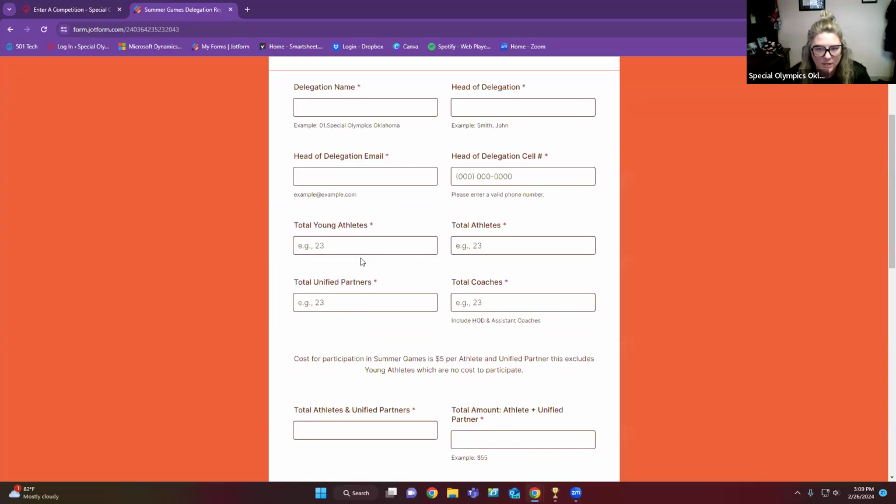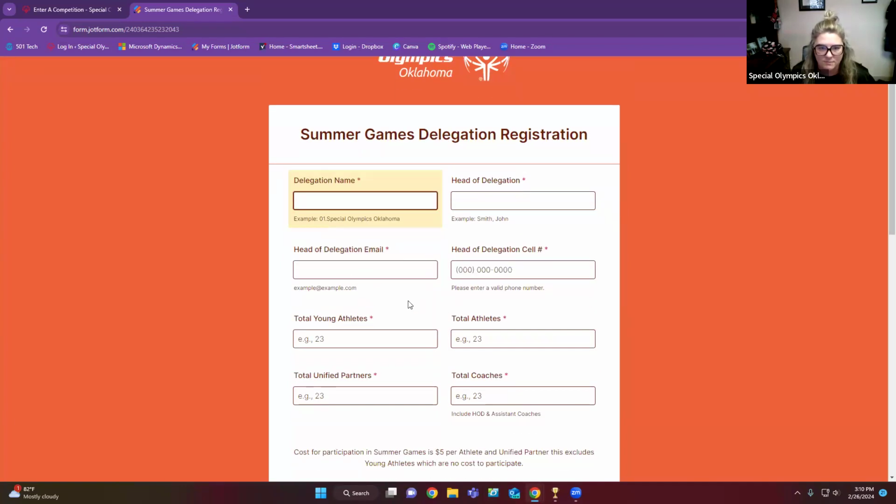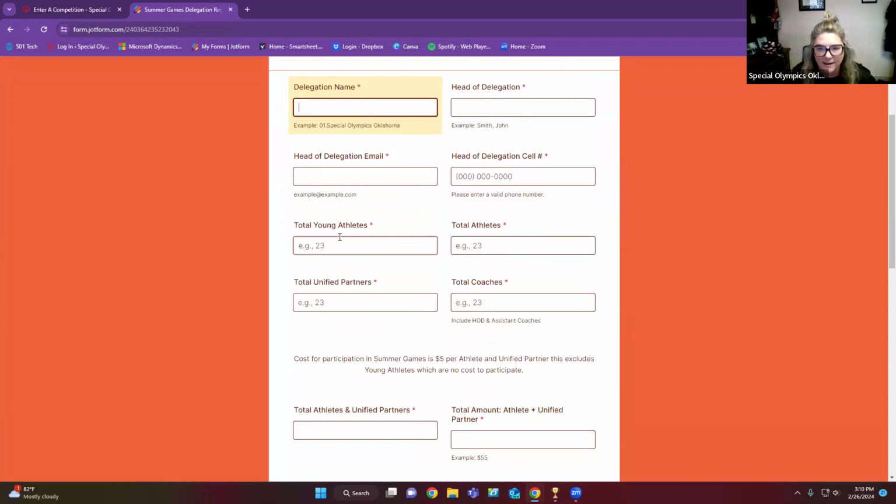So in here, you'll put your delegation name. Your delegation name is what your delegation roster name is. So whatever that is, it's going to be a number and then your delegation name. So example 01, Special Olympics Oklahoma, 07, Owasso Rams, whatever it may be. Your head of delegation name will need to be put in here, last name, comma, first, and then your head of delegation email, cell phone number, your total number of athletes, your total of young athletes, which is the young athletes program. So if any young athletes are coming, put that there. If no one is, put 0. So put 0 if you have none coming.